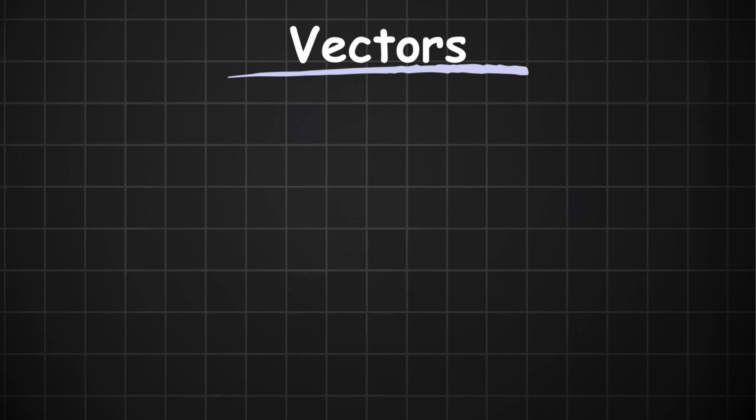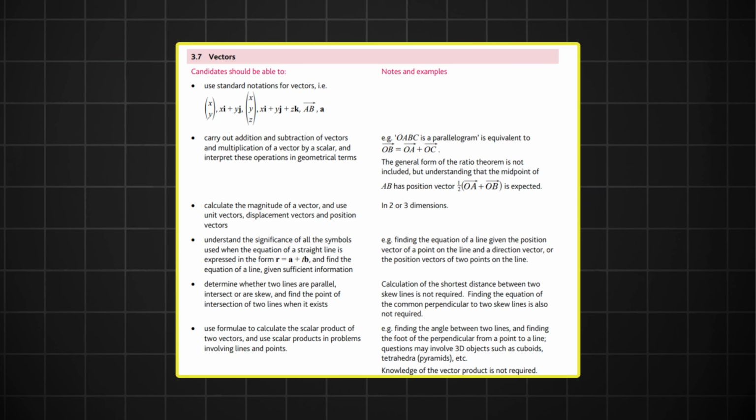Vectors is a pretty painful one to split because it just has so much going on. So I ended up splitting it into the scalar product applications, which are mainly the foot of the perpendicular and the angle between two lines questions. It has the parallel, intersect, and skew lines question, and it also has the find the vector equation of a line. And then the fourth type of question is pretty much everything else that I couldn't fit into the first 3 questions.